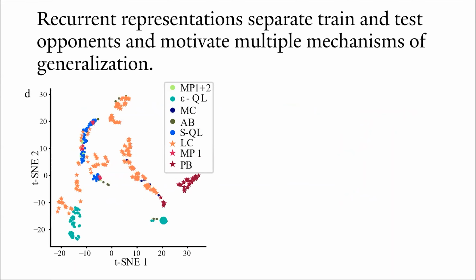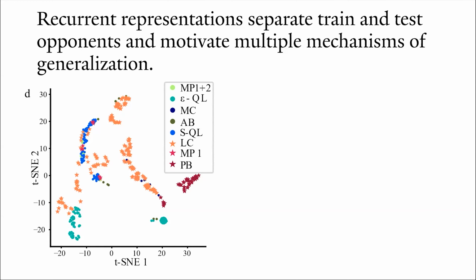To understand how the agent relates train and test opponents in order to generalize, we probed the network representation in the full recurrent space. For each opponent, we identified a unique recurrent state by marginalizing over recent reward and action sequences. We reduced the 503 opponent representations with the 2-dimensional t-SNE shown on the left. This figure clearly identifies multiple groups of test opponents that are distinctly separate from the training set. For example, the teal cluster of epsilon Q learning opponents in the bottom right.